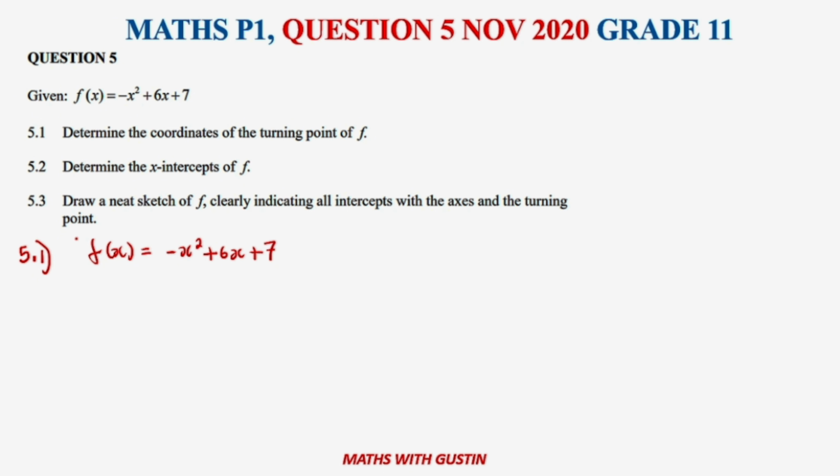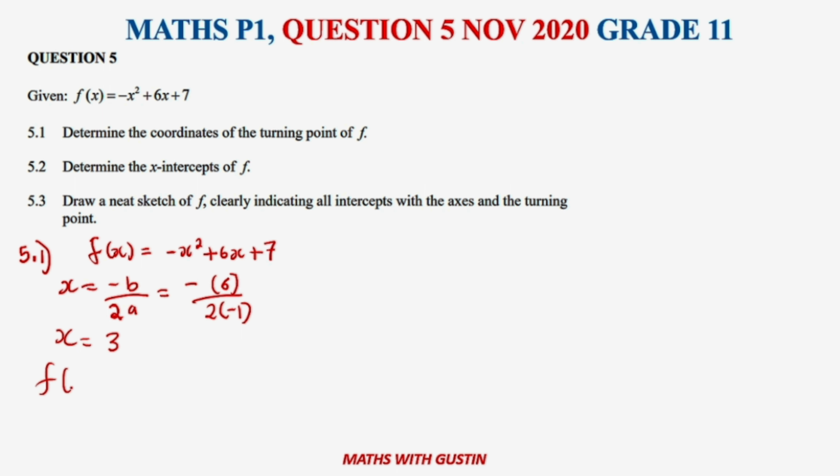The formula for calculating the turning point is x equals minus b all over 2a. b is 6, so minus 6, all over 2a. a is minus 1. Therefore, our answer is 6 divided by negative 2, which is negative 6 divided by negative 2, giving us 3.